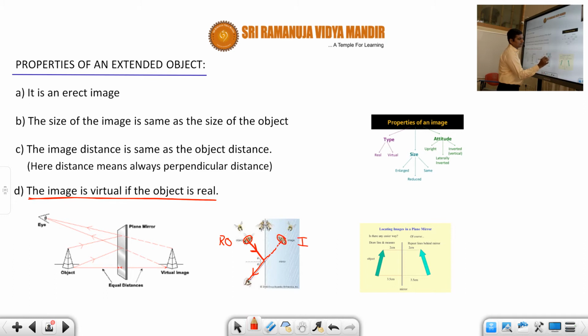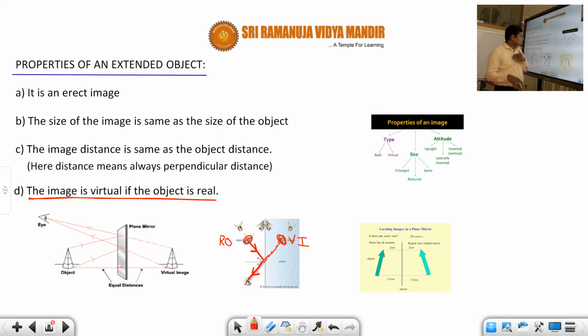So which image is this, students? Is it a real image or a virtual image? It is a virtual image. Why? Because from this point the reflected ray is appearing to diverge. Actually it is not diverging but appearing to diverge. So therefore this is called a virtual image. The image is virtual if the object is real, and vice versa.